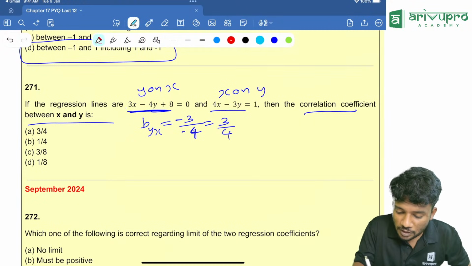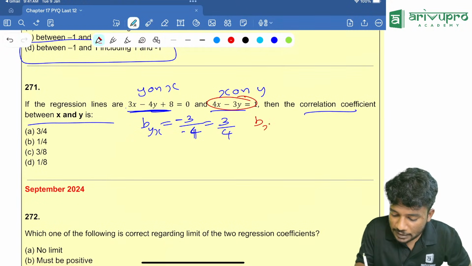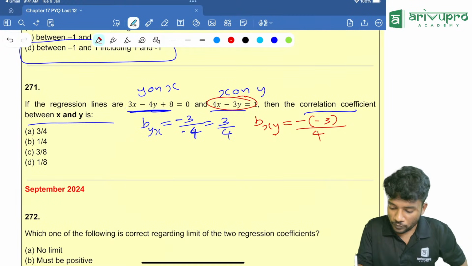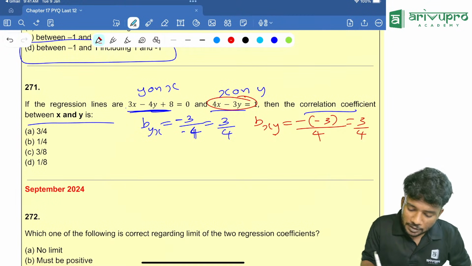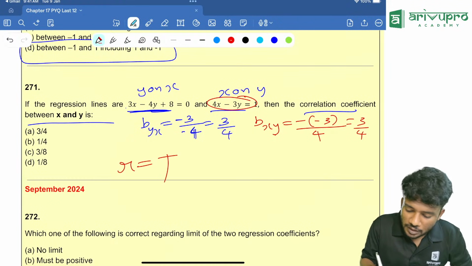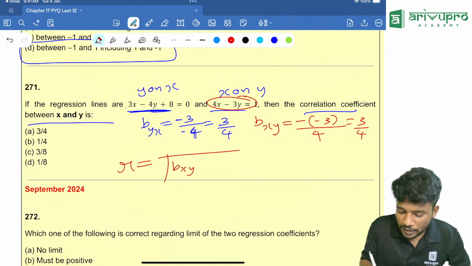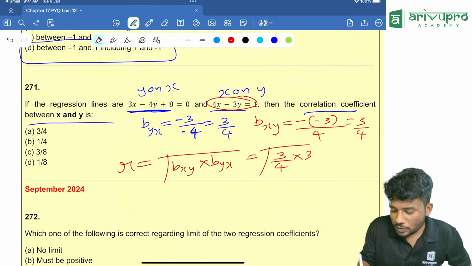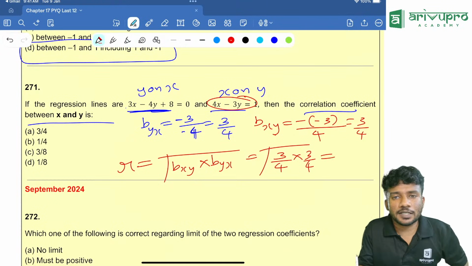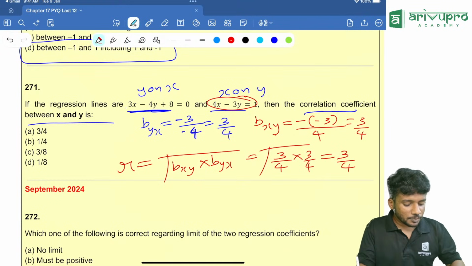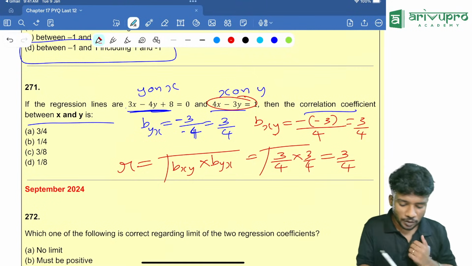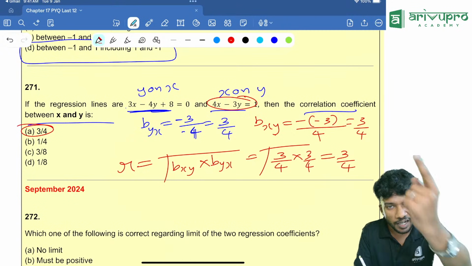Similarly, from this bxy is minus of -3 divided by 4, which is 3/4. The correlation coefficient R is the root of bxy into byx, which is root of 3/4 into 3/4, that means 3/4 squared, that is nothing but 3/4, which is 0.75, in between -1 and +1. So our assumption is correct, and option A is your right answer.